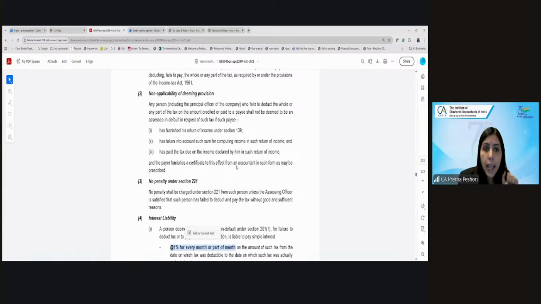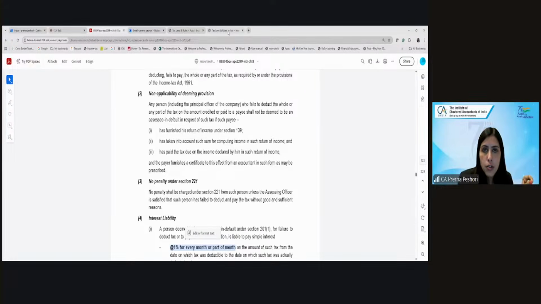When the payee has paid the tax, offered the income in his income tax return, and furnishes a CA certificate to the payer, then the payer will not be treated as an assessee in default, which means the disallowance of expenditure will not be made. However, interest will still be collected. So, up till what point will you have to pay the interest? Until the point he files the return.